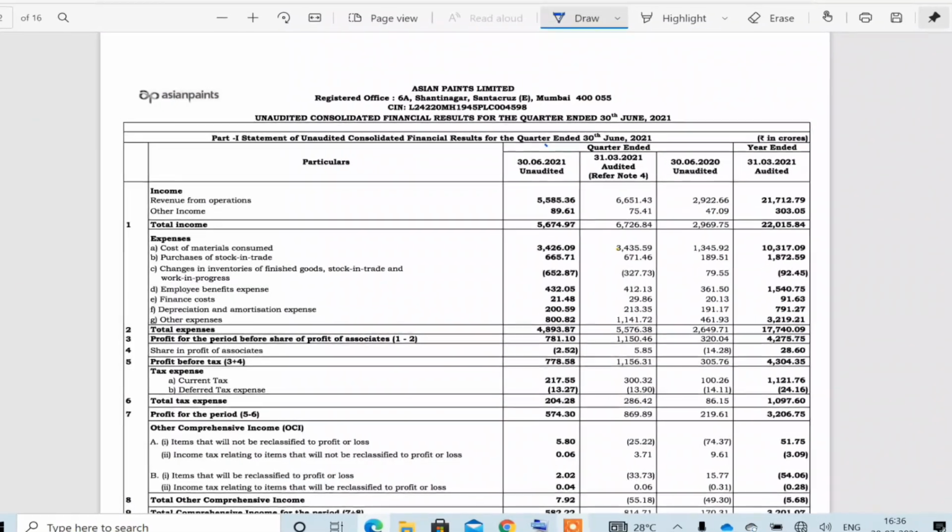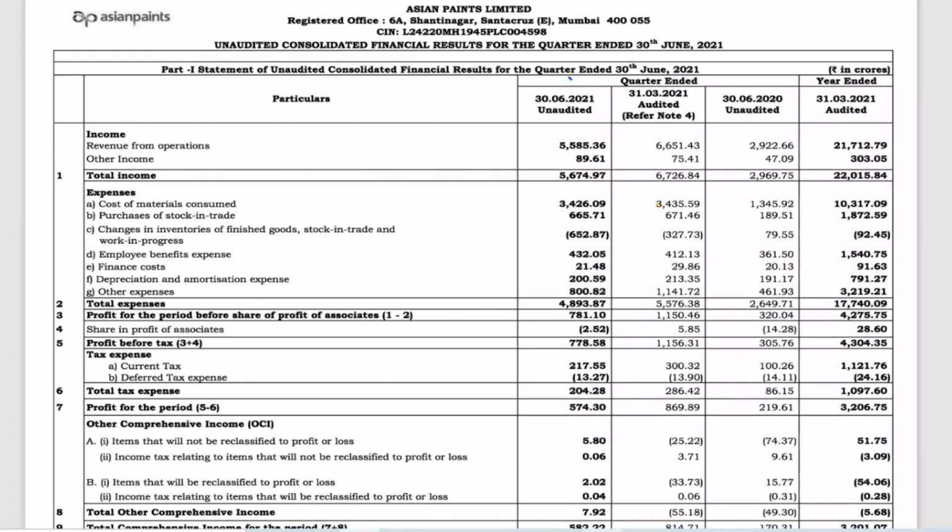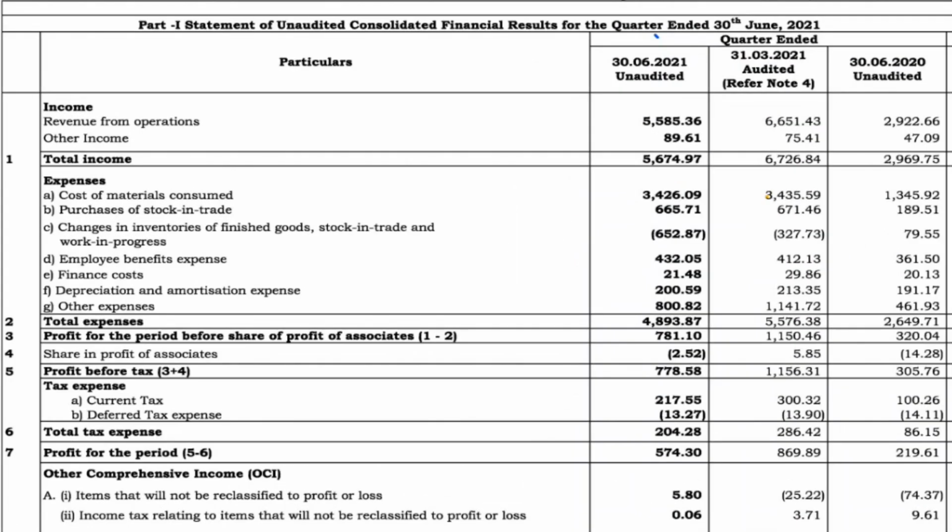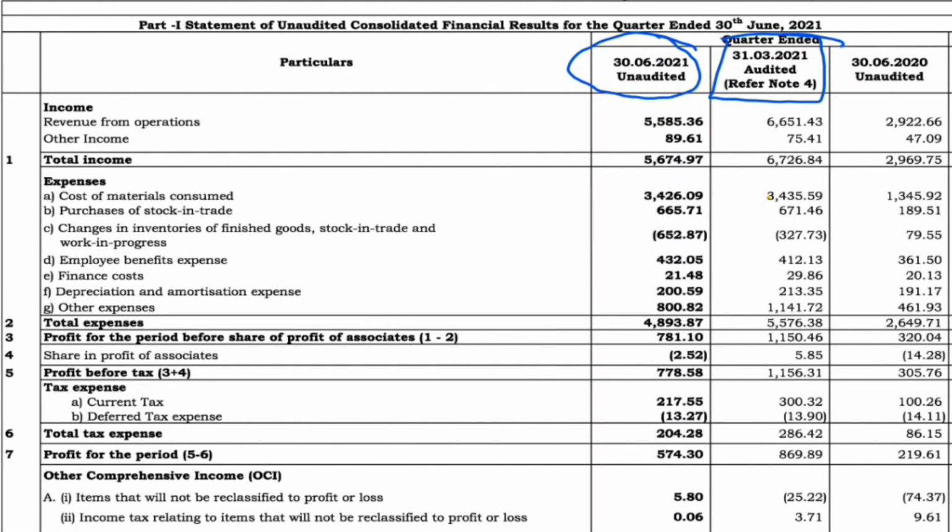If we want to know more recent performance, it would be a very good way to compare the current quarter with the last quarter. Coming to this, you see the last quarter the company reported 6,726 crores, and this quarter the revenue is 5,675 crores.